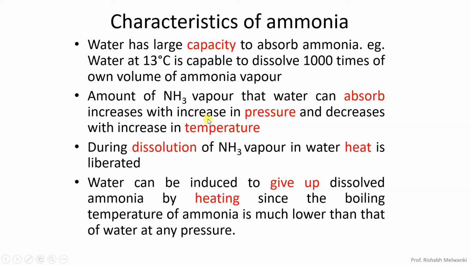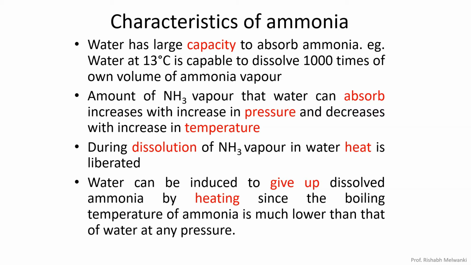Then, during dissolution of ammonia vapor in water, heat is liberated. Here you should understand that point 2 and point 3 are usually used together. What happens when water absorbs the ammonia vapor? Heat is liberated, so its temperature increases. Now that solution needs to be cooled, otherwise the ammonia absorption capacity of water will decrease if the temperature of water is not reduced.